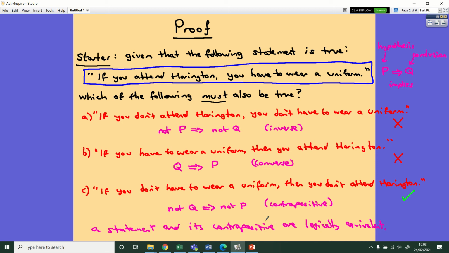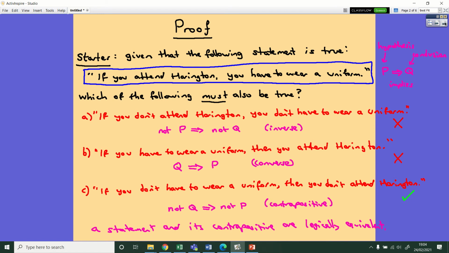Basically, if you can show that one of these is true, then the other must be true as well, but not the case for the other two types, the inverse and the converse. Okay, great. So that's a little introduction to some maths language that you use in terms of proofs and conditional statements. I'm going to spend a little more time talking about this symbol here, the implication symbol.